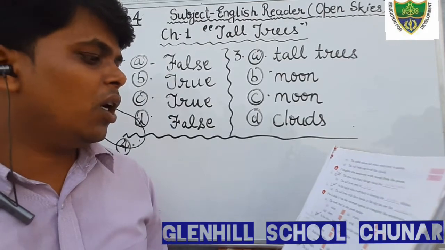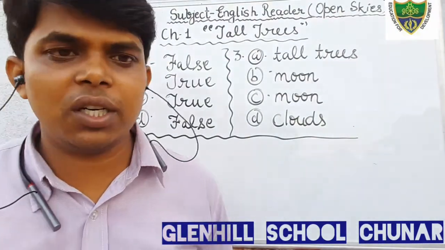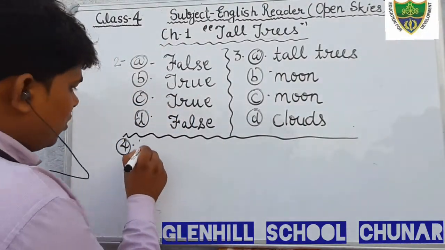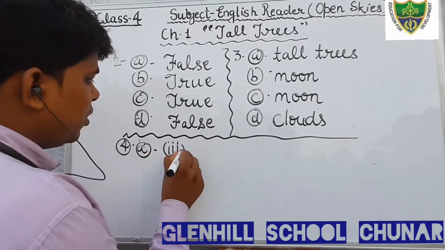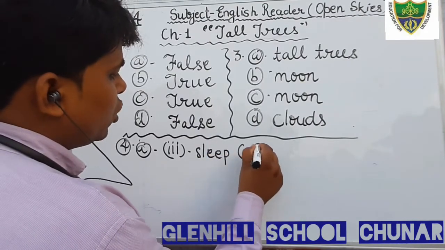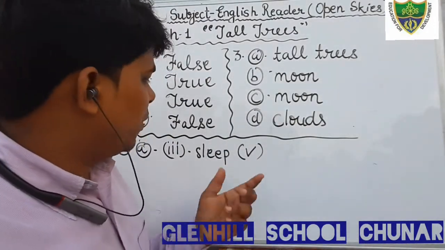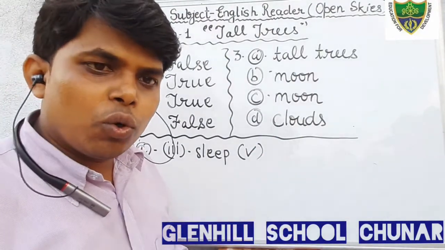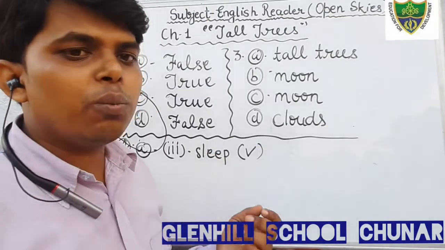Just see here. The word rest in the poem means. What does rest mean here in this poem? Rest means sleep. So in question number first, option number 3, sleep, that is correct. Okay students, you will not write; you will only tick in your book. You will write only word meanings and question answers in your notebook. Other exercises you will fill in your book.